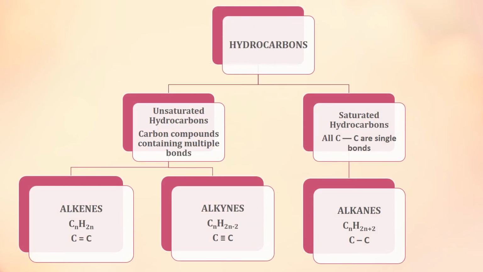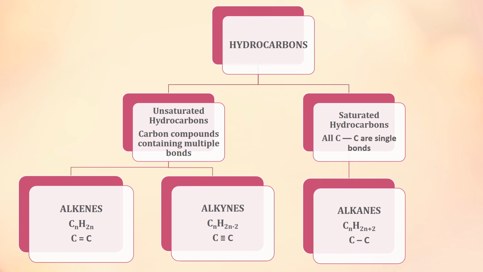Hydrocarbons are classified into 2 groups: saturated hydrocarbons and unsaturated hydrocarbons. In saturated hydrocarbons, all the carbon-carbon bonds are single bonds. The example of saturated hydrocarbons is the alkanes. They have the general formula CnH2n+2, and all the carbon atoms are single bonded.